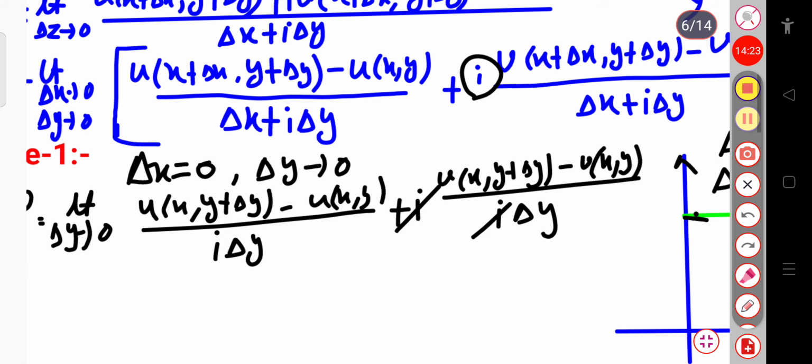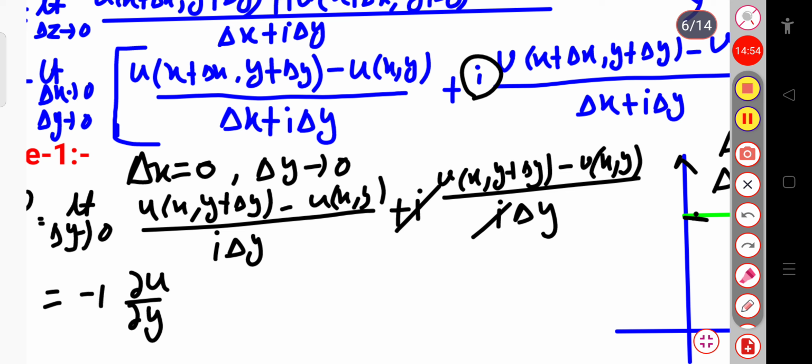From the first term you can see the variation of u, that is u of x comma y plus delta y minus u of x y divided by i delta y. So here is the variation of u with respect to y. From the definition of the derivative we can write this as dou u by dou y, but there is the presence of iota here. So if I multiply i in the numerator and denominator, I can write this as minus i.